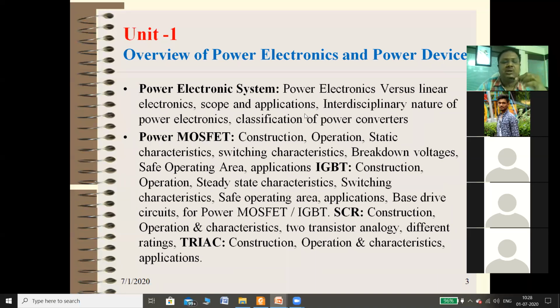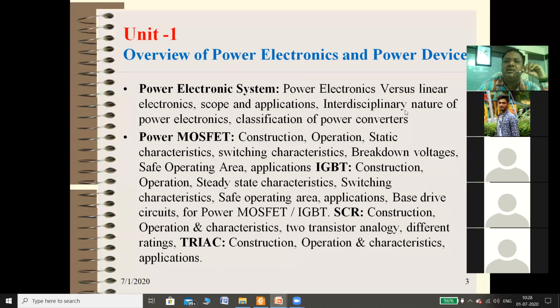Dear students, this is one of the most important subjects in your 4-year career, because this is a core subject of the electronics branch. So there are lots of chances for a job on the basis of this particular subject. Now you can understand the use of power electronics in different disciplines like mechanical or any other disciplines.